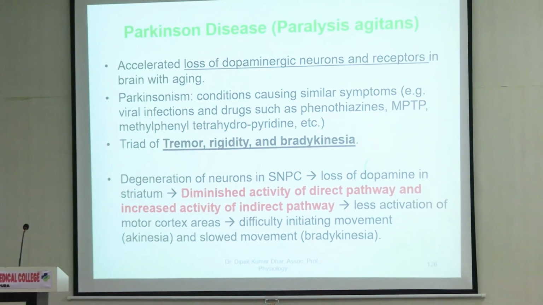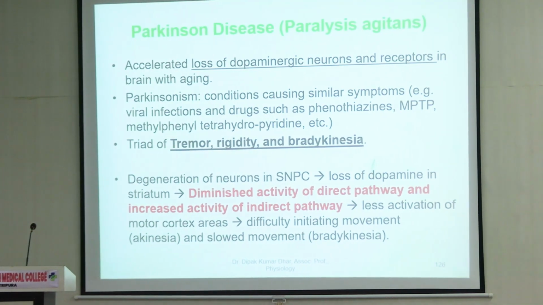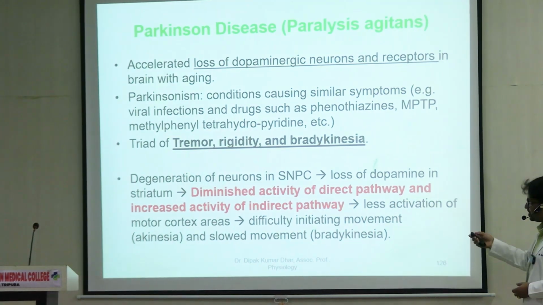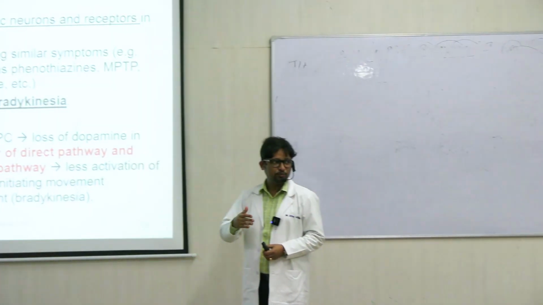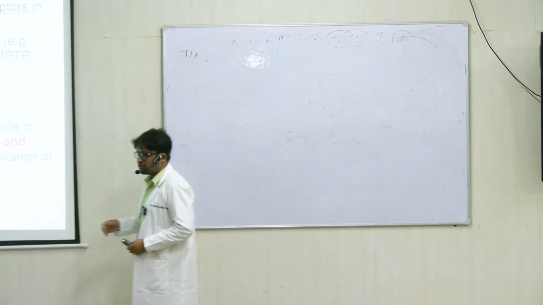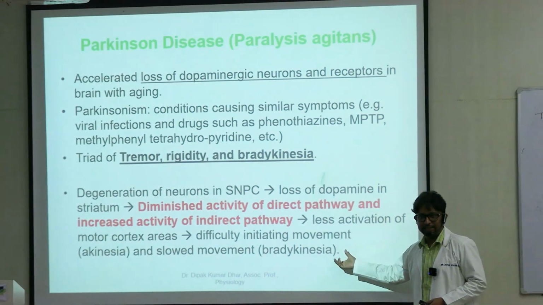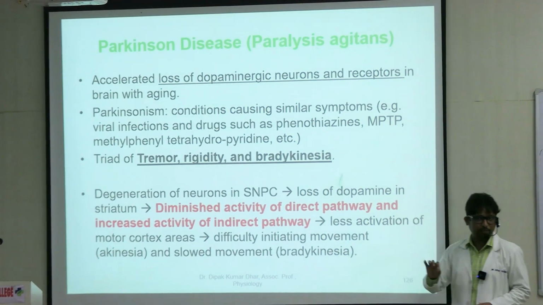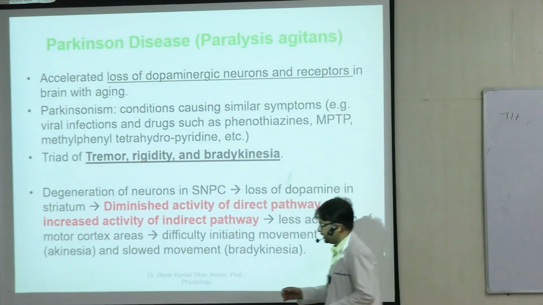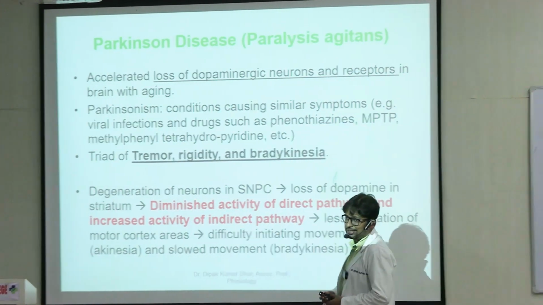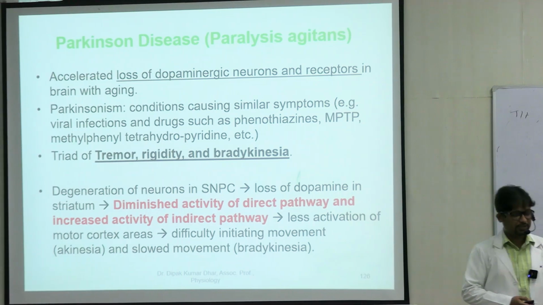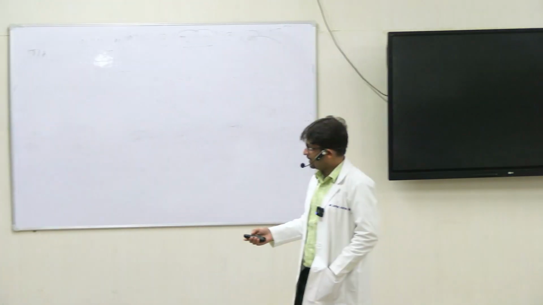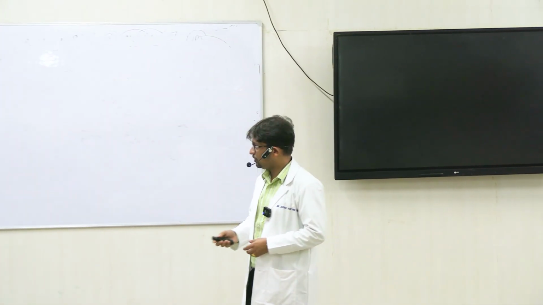So as a final outcome of this, we find that there is an important classical triad that we see. Bradykinesia, that is slowness in movement. So there is slowness in movement execution, bradykinesia. Also, if you talk of the initiation part, that is also slow, but it has a different name, akinesia. So akinesia, bradykinesia, generally what you see in basal ganglia disease is slowness of movement. We also see increased rigidity, right, in the muscles.